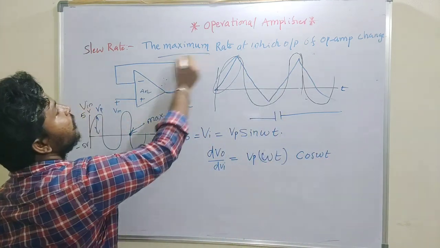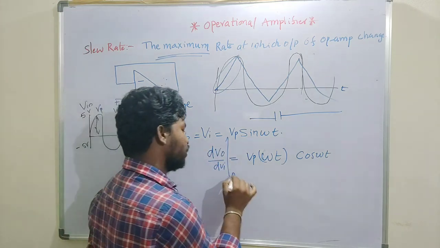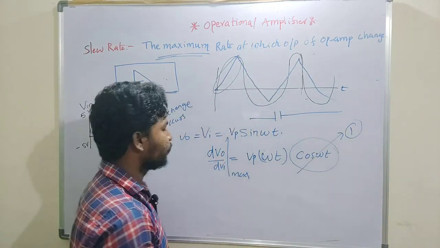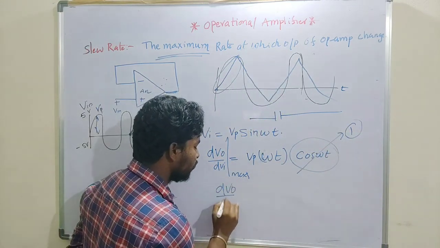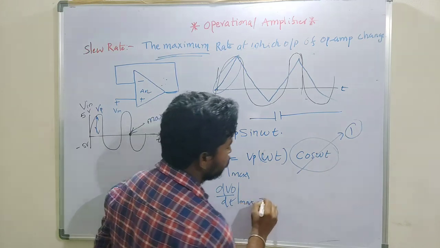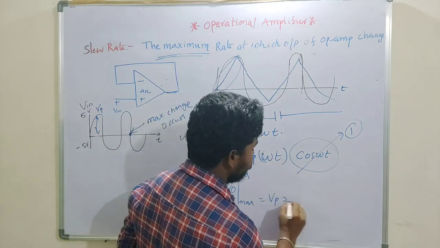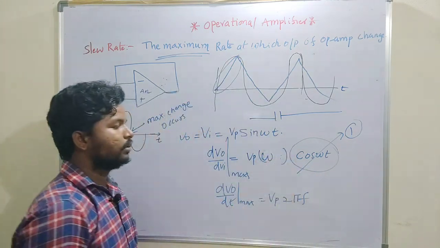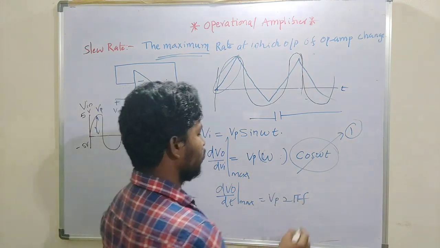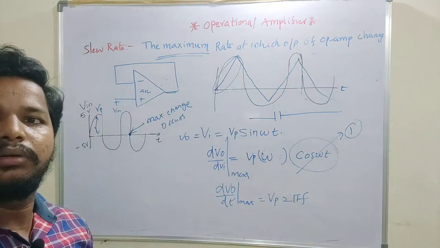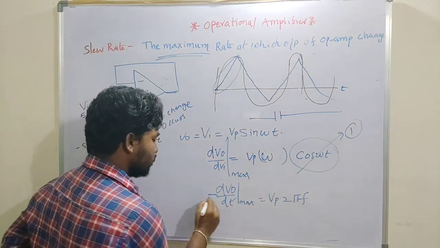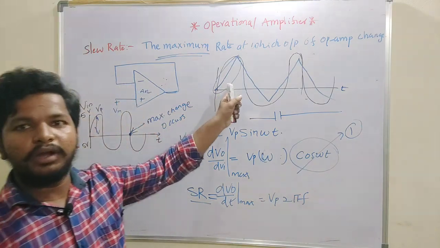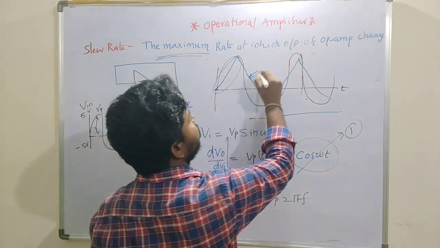So I have to get the maximum change. The maximum of cos omega t is 1. So we get that the maximum d output by dt is equal to Vp omega, which we can represent as 2 pi f Vp. So we call this the slew rate. Otherwise, we get what we call a distorted wave.